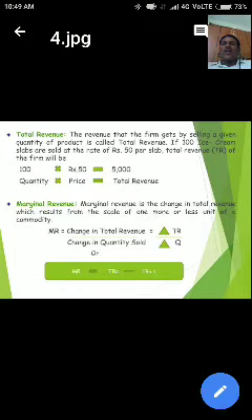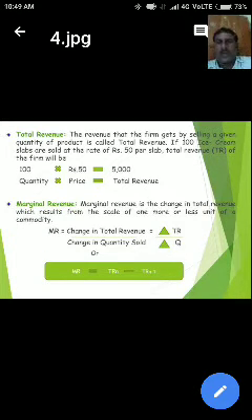This is the total revenue. Quantity into price is equal to total revenue.